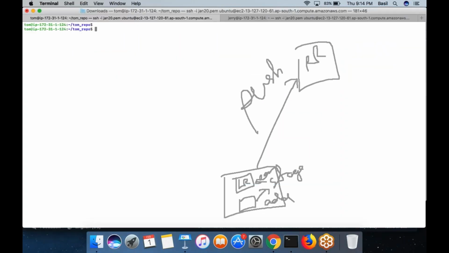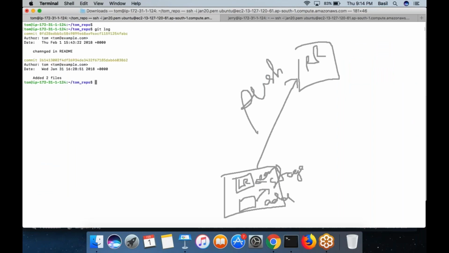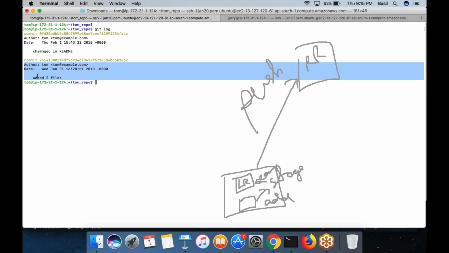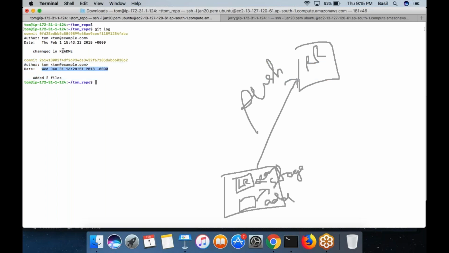So the next thing I'm going to do is now run the command git log. It will show you whatever commits that are made so far. One commit is made by Tom. This is the commit, and this is the comment that he has added. This is the first commit that he has made. You can see at what time, who made this commit, everything.